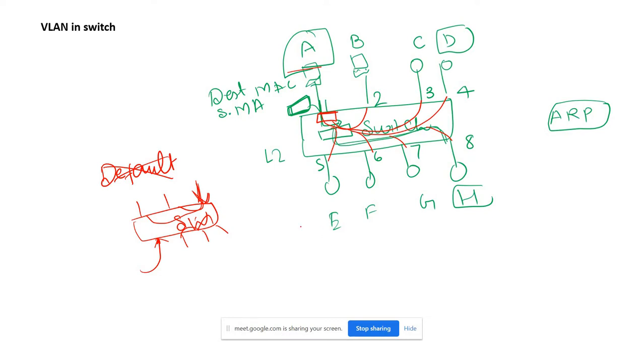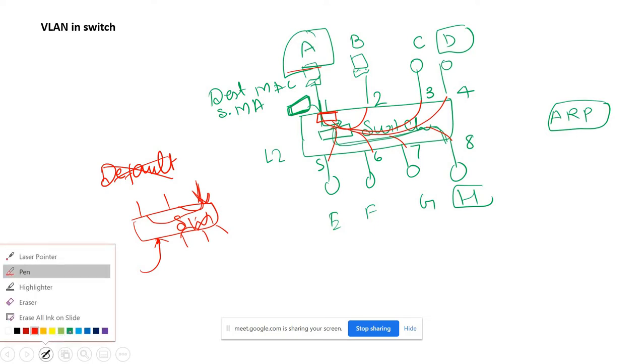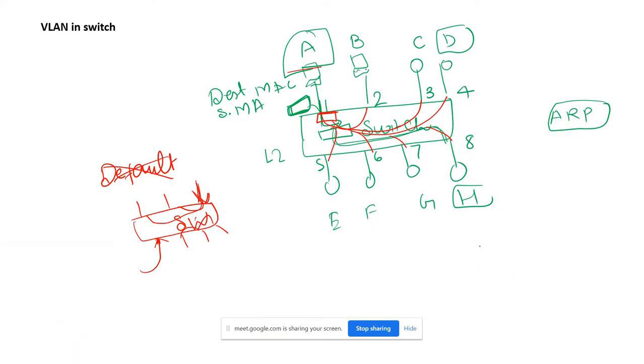Okay. Sir, one question. Suppose this switch is connected to another switch through one of its ports. If some traffic comes to this switch, will that switch also send that traffic to the other switch? Yes, that will send. We will come to that one. I will come to that.